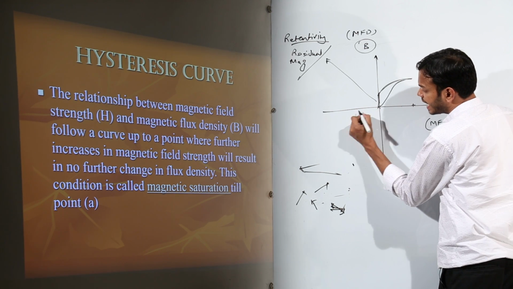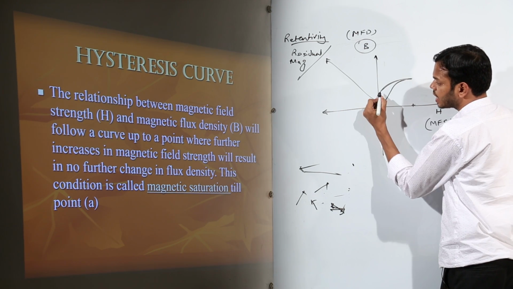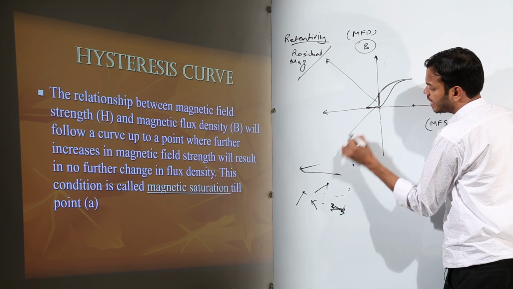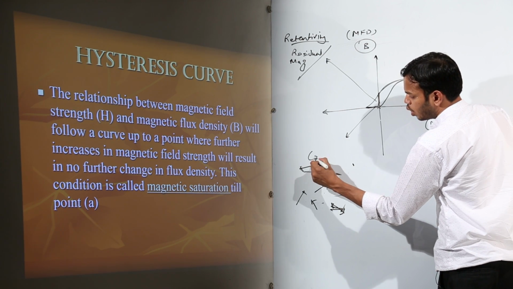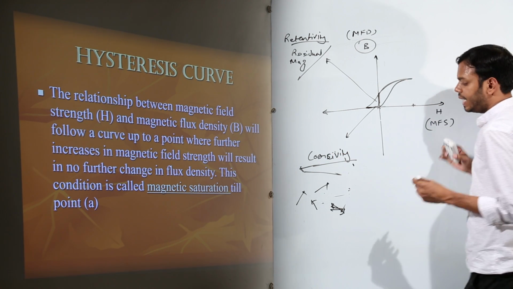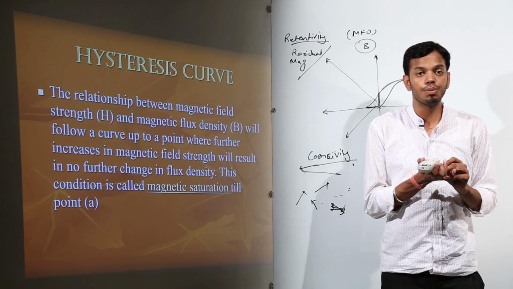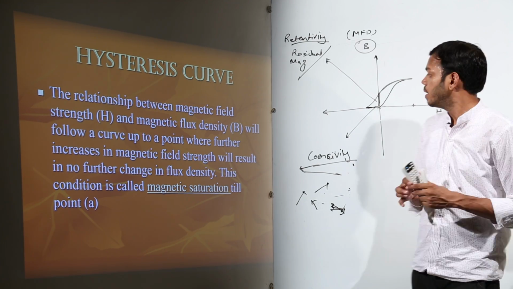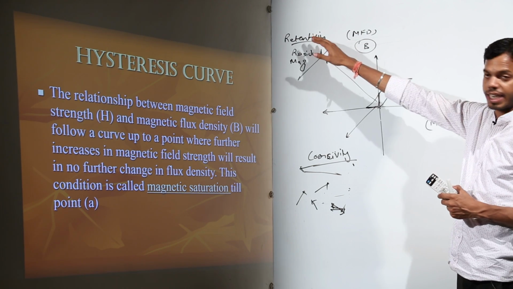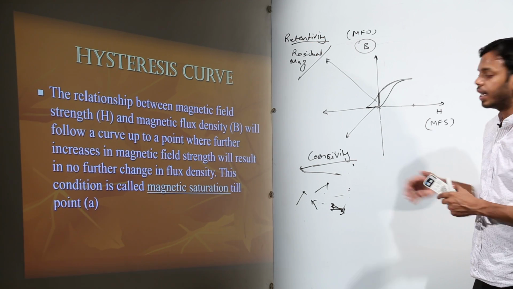So when I started increasing the magnetic field in the opposite direction, the residual magnetism came to 0, and this much part of the field is called coercivity. So coercivity is the negative magnetic field which must be applied on the sample to remove the residual magnetism, or to remove the retentivity, right?